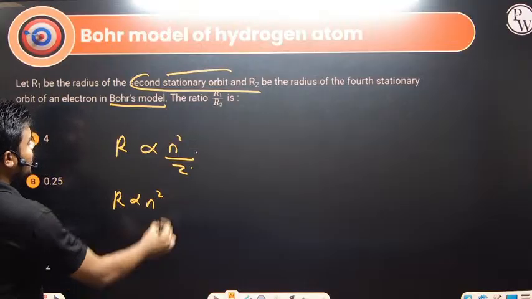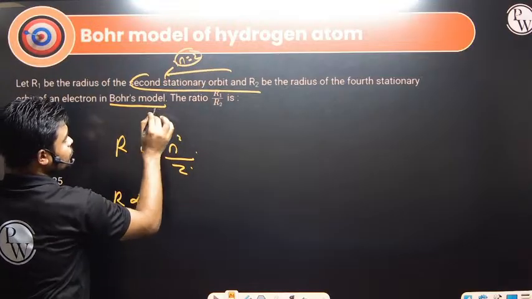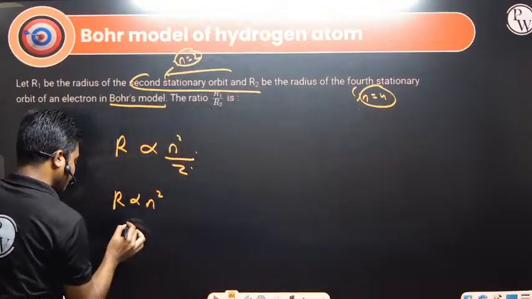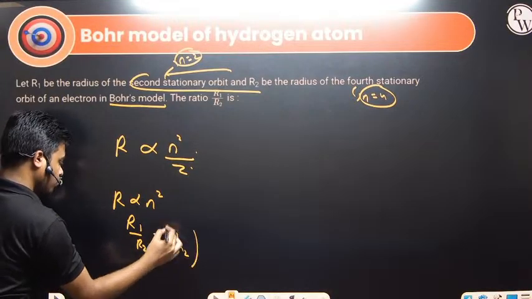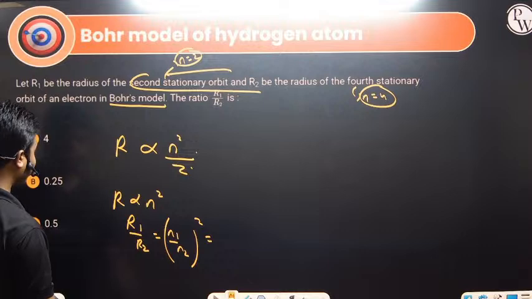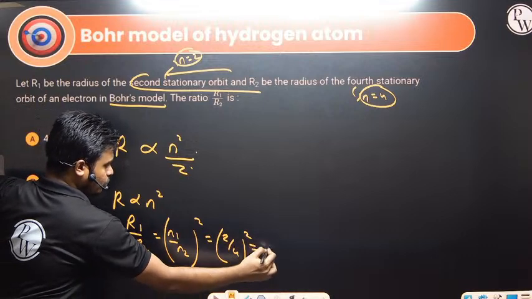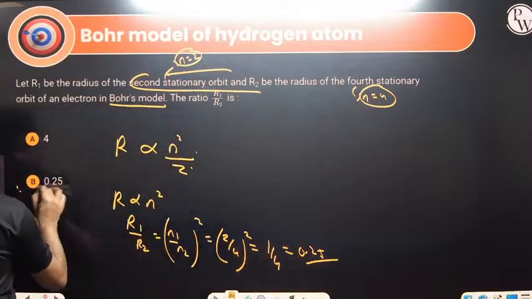So the first case is n equals 2, and in the second case n equals how much? n equals 4, that is the fourth. So from here I can write that r1 by r2 is equal to n1 by n2 whole square. So this is 2 by 4 whole square. 1 by 2 squared, that is 1 by 4. The answer is 0.25.